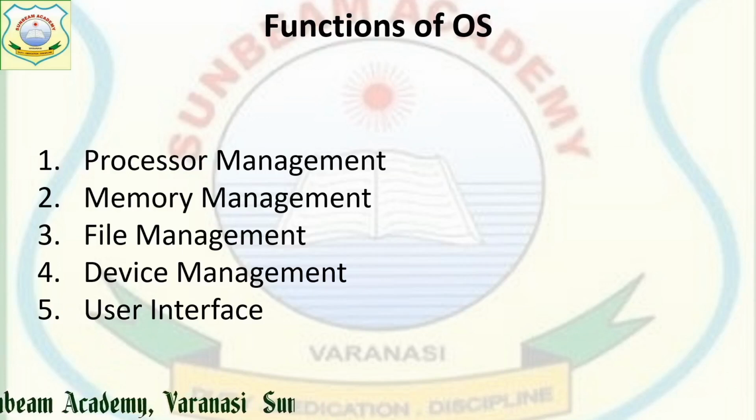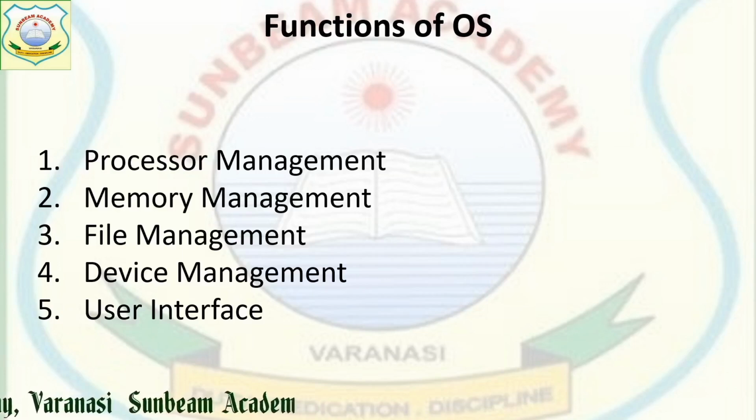This is the function of OS. It prepares, schedules, controls and monitors jobs or processes submitted by the user for execution effectively, right?